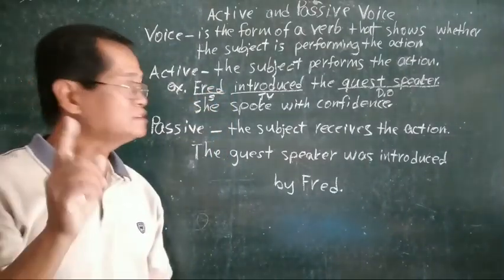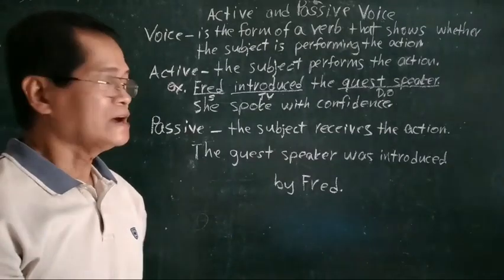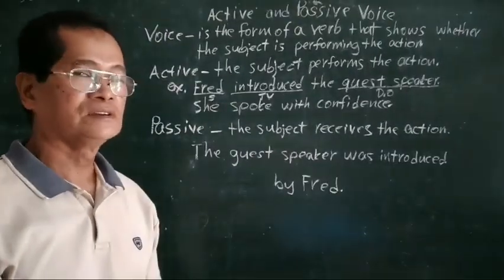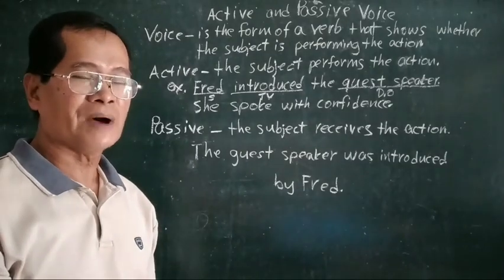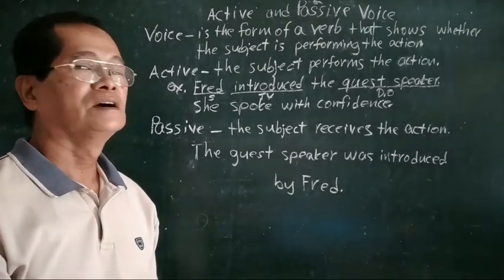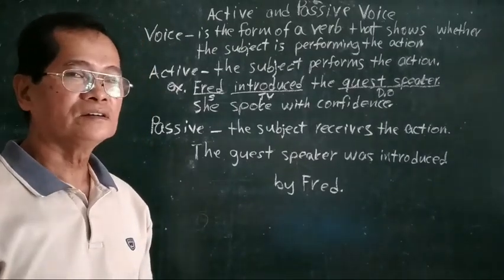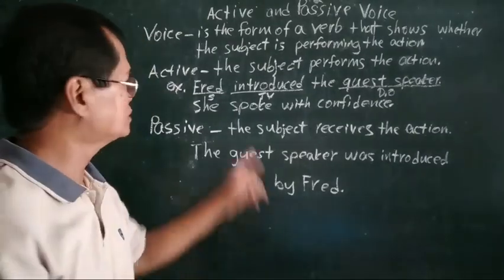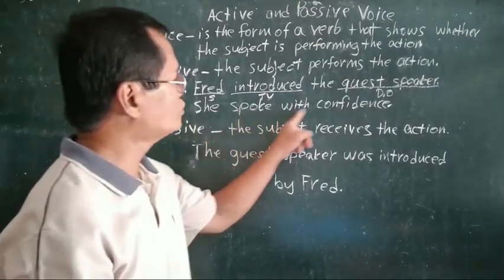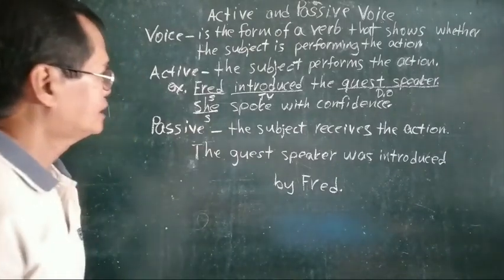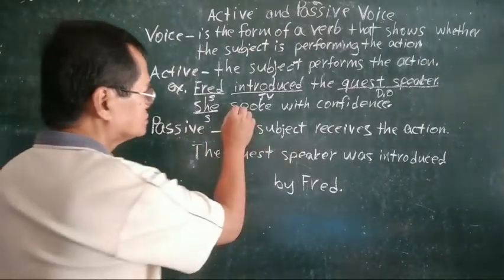Now, take note that only action verbs can be used in the active and passive voice, regardless of whether they have an object or not. Like this one: She spoke with confidence. Our subject is she, and our verb is spoke.